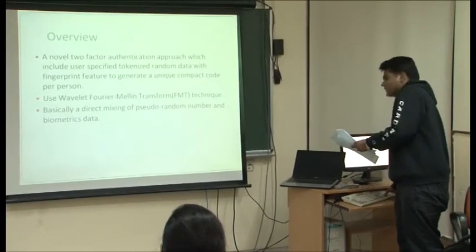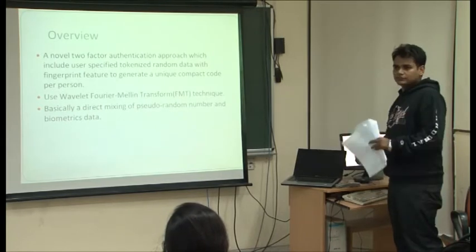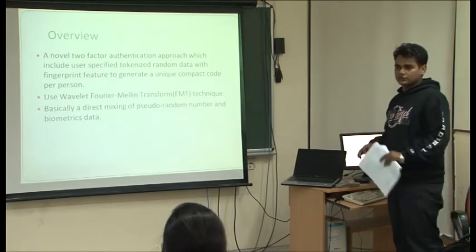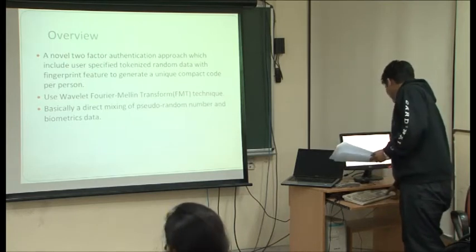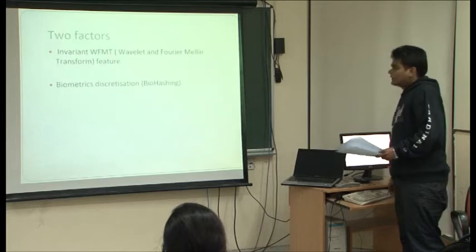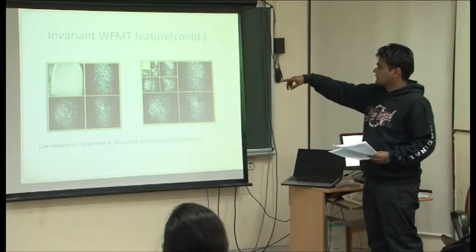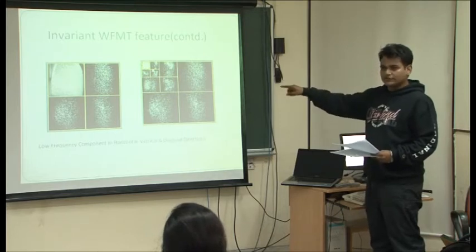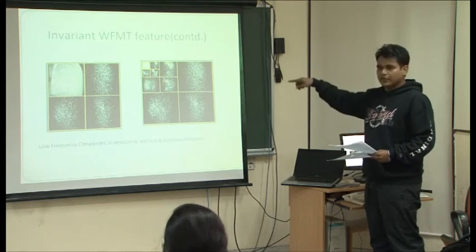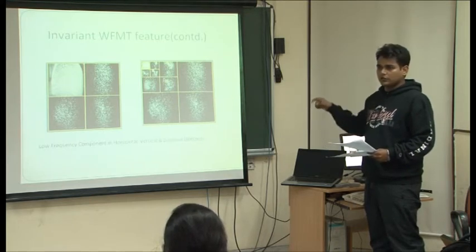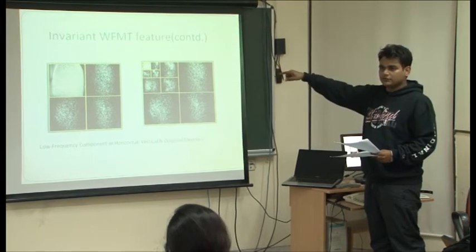I'll use the Fourier Manual transform for feature extraction. What features will you be extracting? Basically the frequencies, the variation in the frequencies, horizontal, vertical and diagonal, and the approximation image.